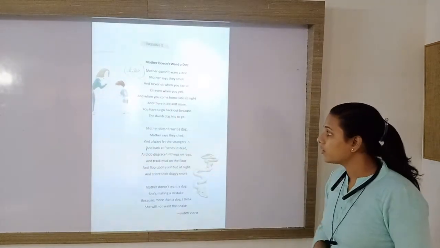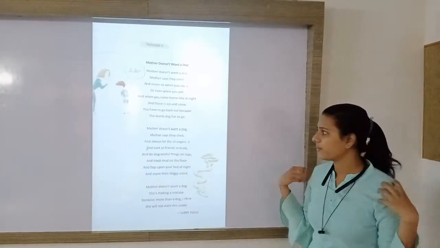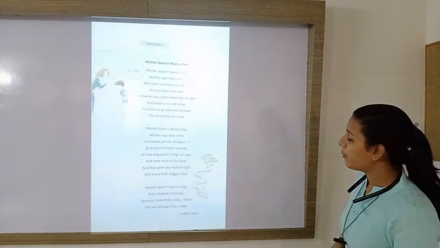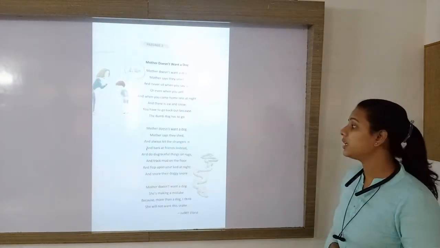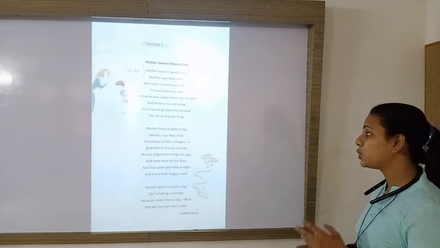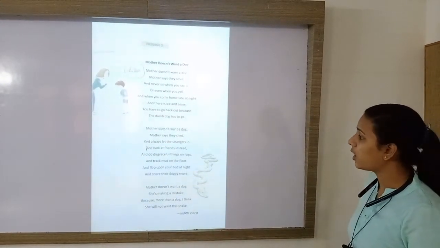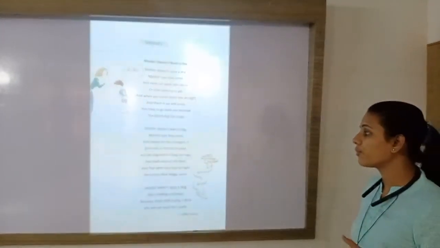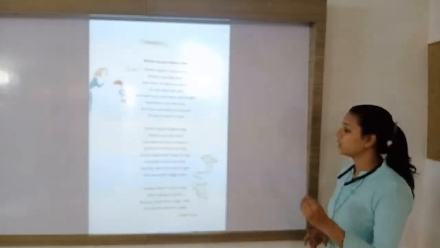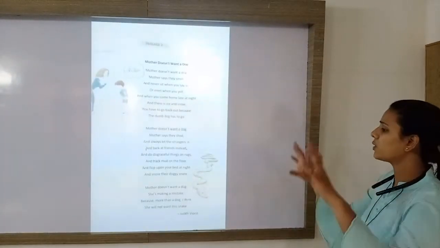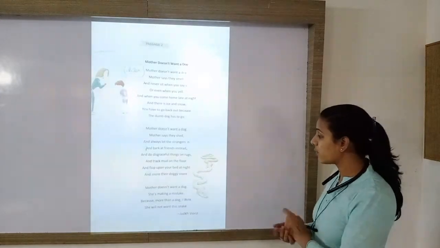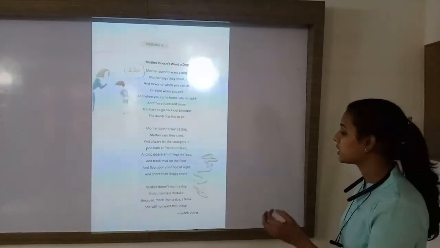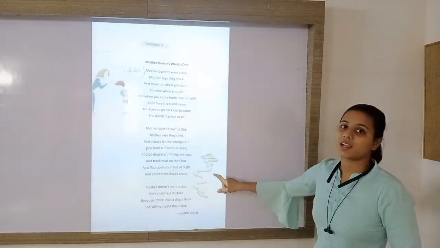Mother doesn't want a dog. Mother says they shed and always lick the strangers and bark at friends instead and do disgraceful things on rugs and track mud on the floor and flop upon your bed at night and snore their doggy snore. Mother doesn't want a dog. She is making a mistake because more than a dog, I think she will not want this snake.